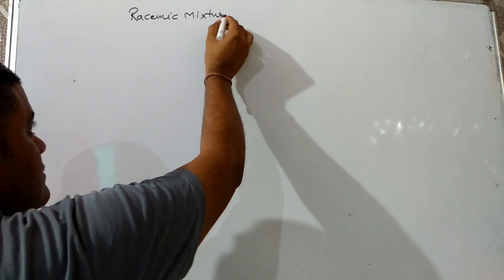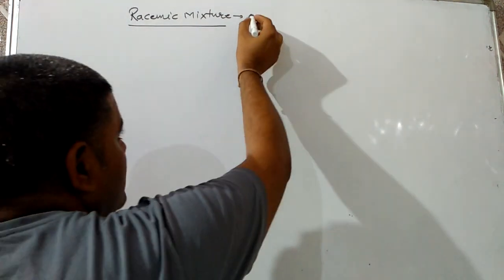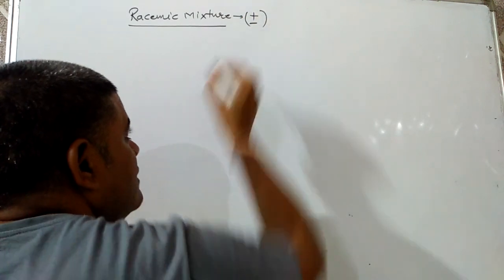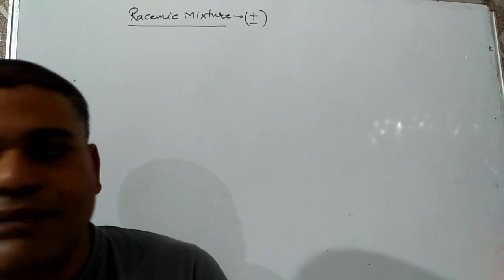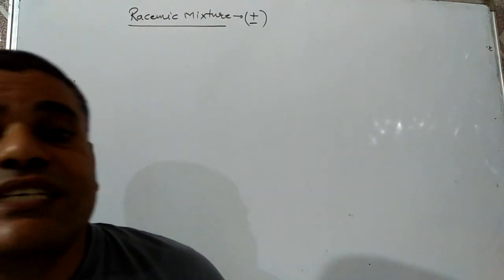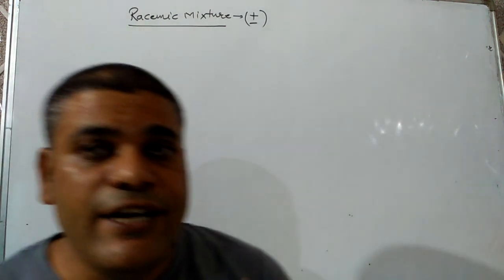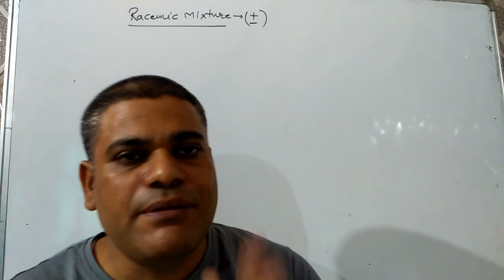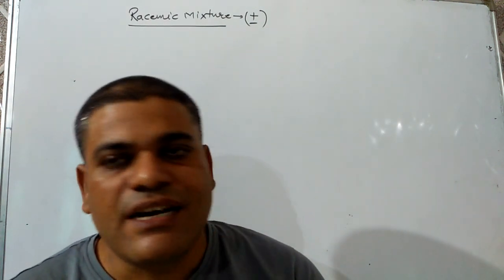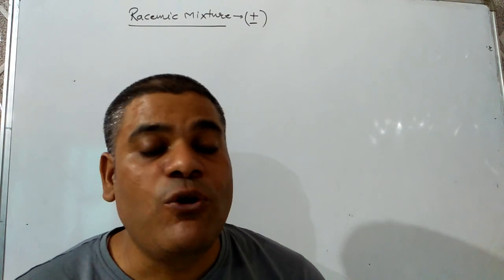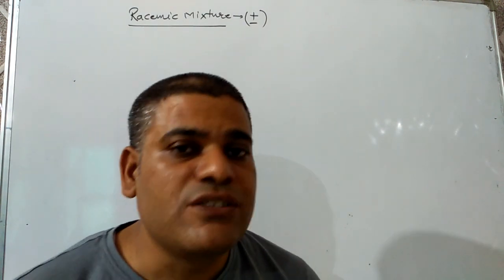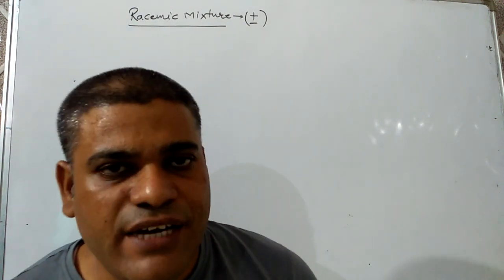Racemic mixture. Racemic mixture is denoted by plus minus. Racemic mixture is that mixture which contains the enantiomers in equal amount, and the racemic mixture will be optically inactive due to the presence of equal amounts of the enantiomers.